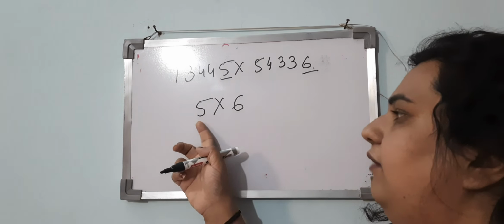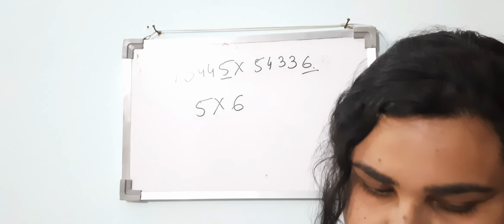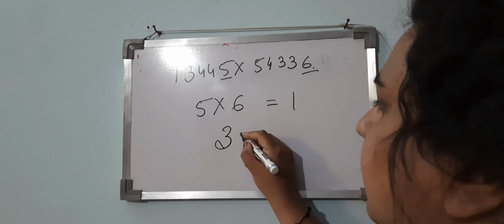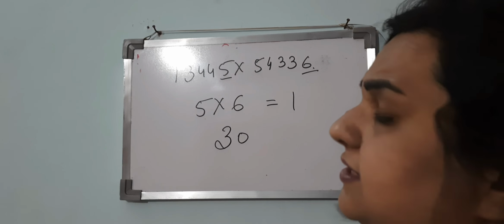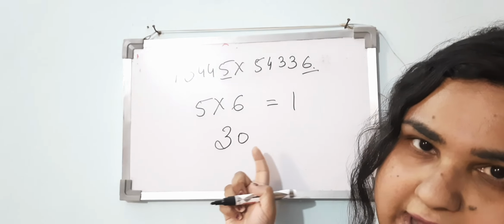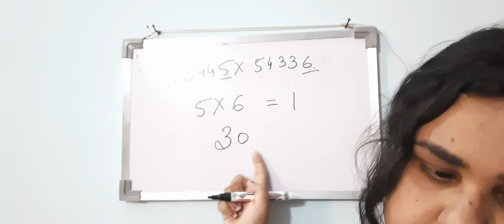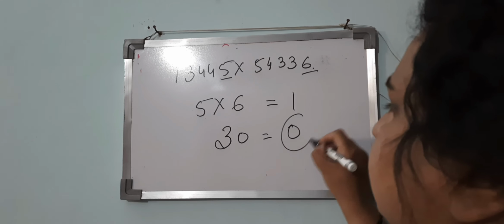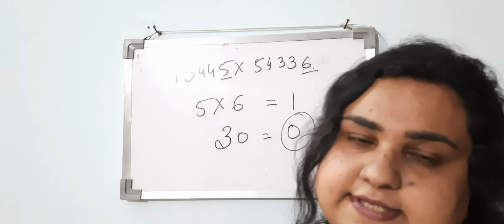The cyclicity of 5 and 6 is 1. So 5 into 6 is 30, and here the unit digit is 0. The cyclicity of 10 is also 1. So what is the unit digit of the number? It is 0.